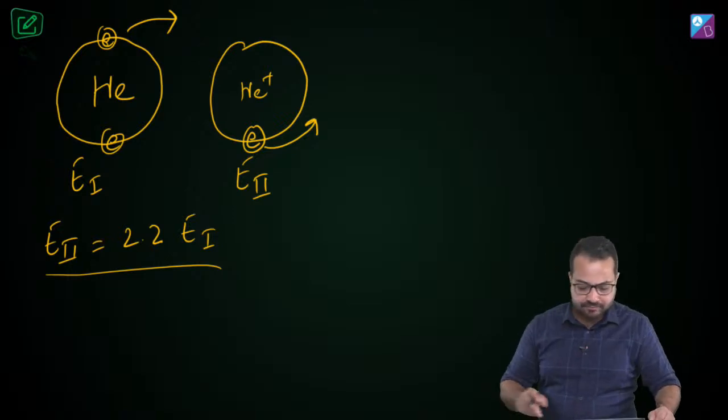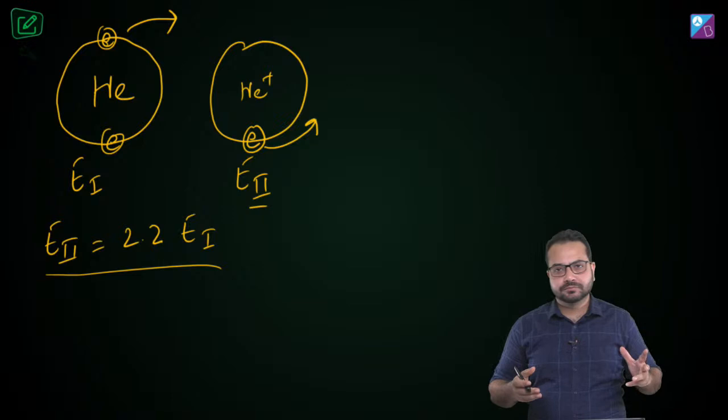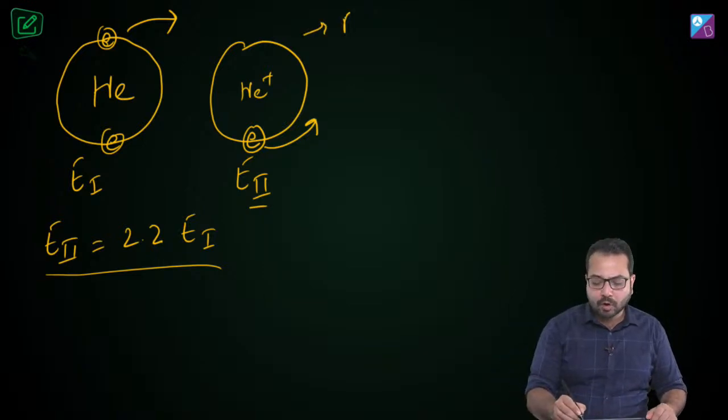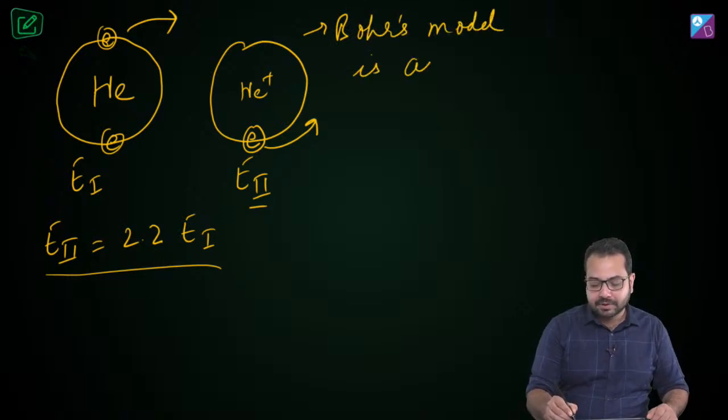Alright, let's look at this. Now first let's talk about E2. Because this is a helium plus ion, Bohr's model would be applicable. Do you remember Bohr's model? I'm sorry, I've got the spelling wrong. So Bohr's model is applicable for isoelectronic species.